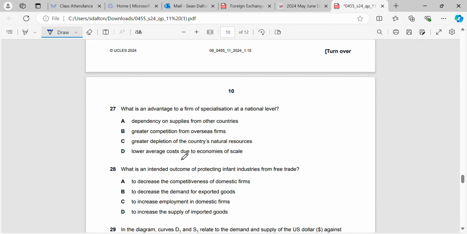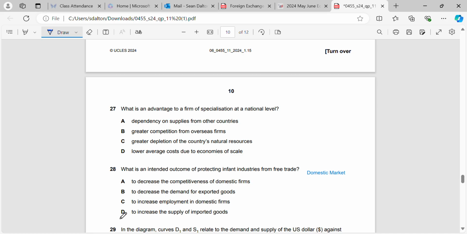Okay, question 28. What is the intended outcome of protecting infant industries? So remember, this has to be a form of protectionism, and when we're dealing with protectionism, our main aim is always to protect the domestic market. That's to protect firms that are in that market, and it's to protect jobs, etc. that are in that market also.